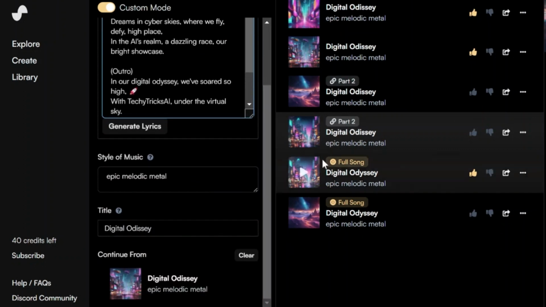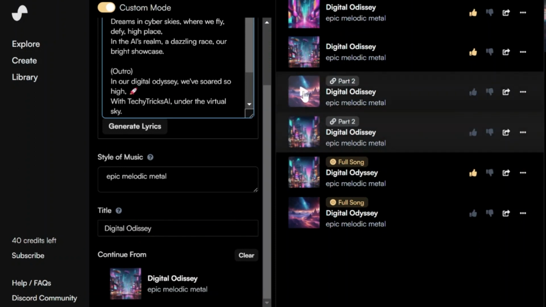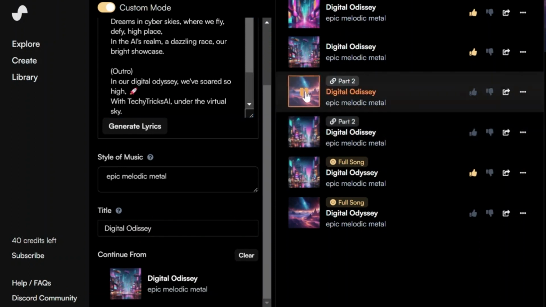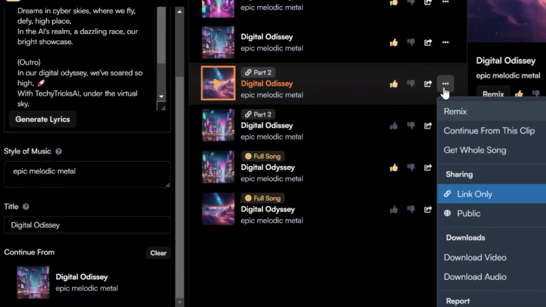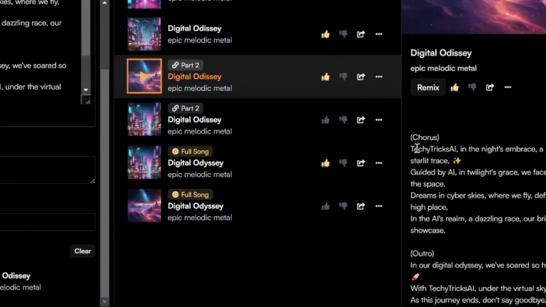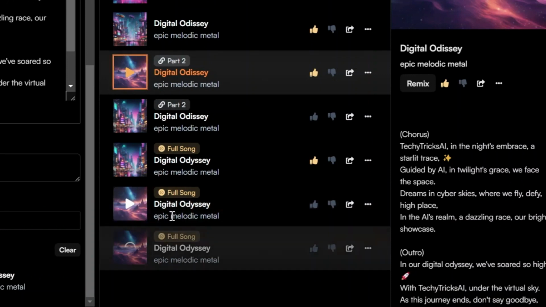Another neat trick is to use another AI tool like ChatGPT to help rewrite the lyrics. By using these tools, you can ensure that the lyrics of your song express your thoughts and feelings just right. So when you're working with Suno AI, remember, you're not stuck with the first thing it creates. You can mix and change things until you get the perfect song, showing how creative and flexible you can be